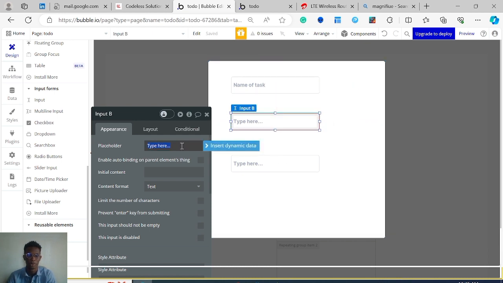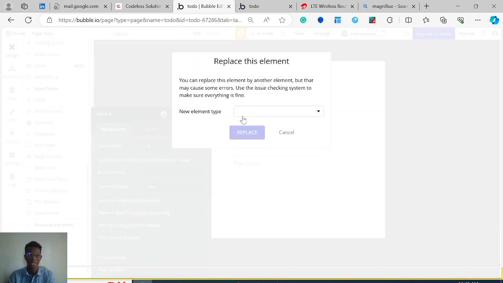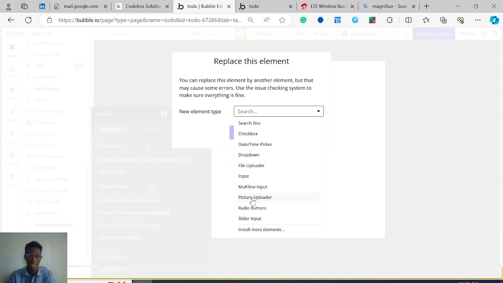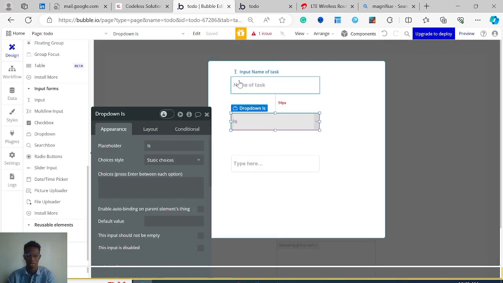And yeah, I'm going to put in the is completed. So this completed yes or no, when you think about it, this should be a selection. We don't really want the user typing in yes or no. We just want them to be able to click either yes or no. So I will right click on this and I will replace this, not with an input now, but with a drop down so that it can just click instead of typing in.